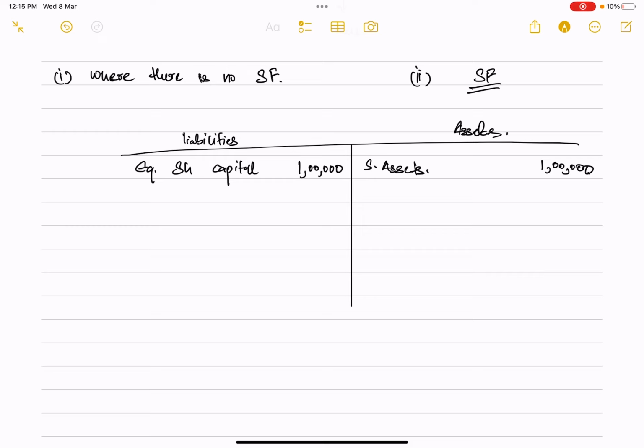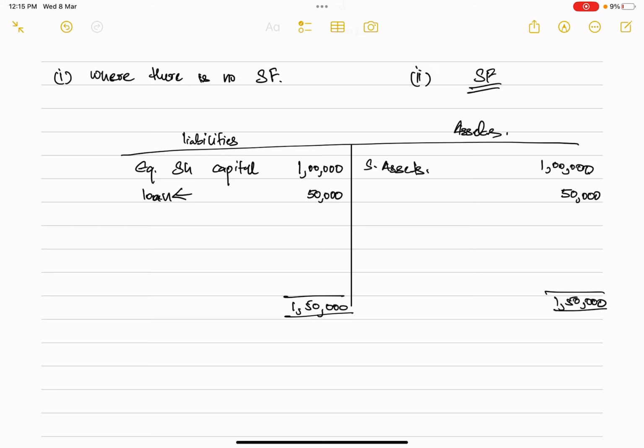Now, if the company wants to expand or increase its business, it requires more capital. So now the company may take a loan, or issue debentures. Both can be understood from this terminology, loan. So if they have taken a loan of, let's say, 50,000 rupees, the asset side value will also increase by 50,000 rupees. So the total is 1 lakh 50,000 on both the assets and the liability side.